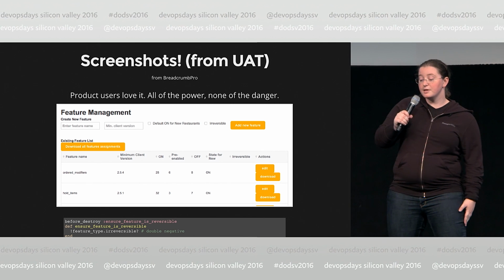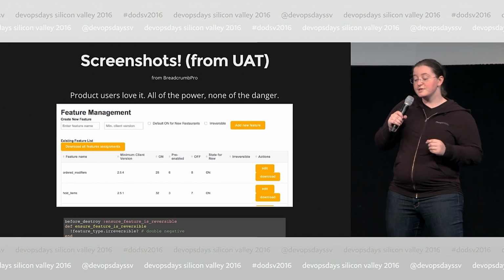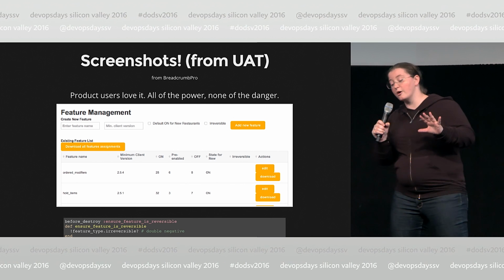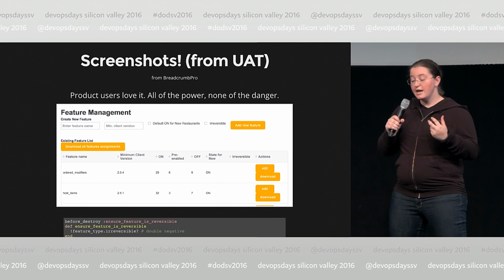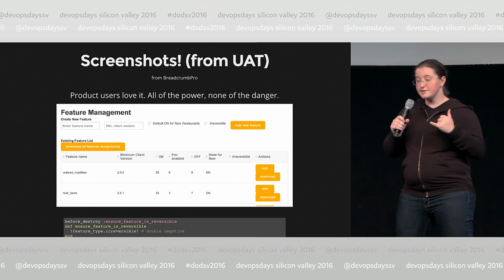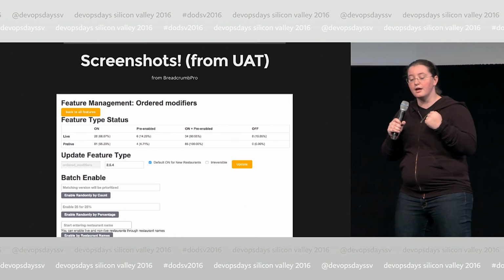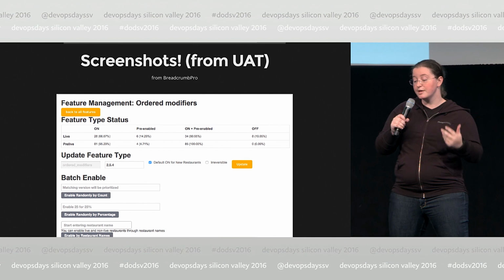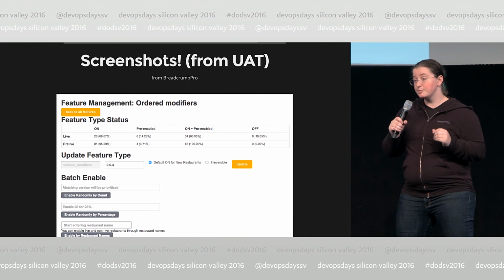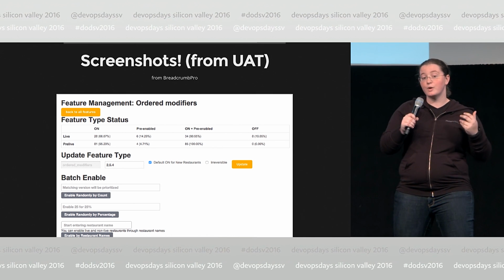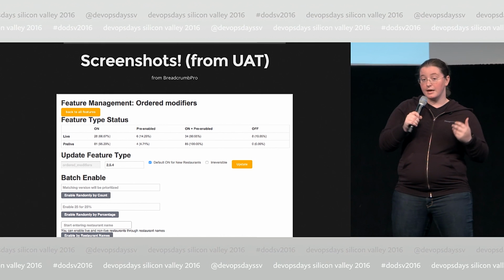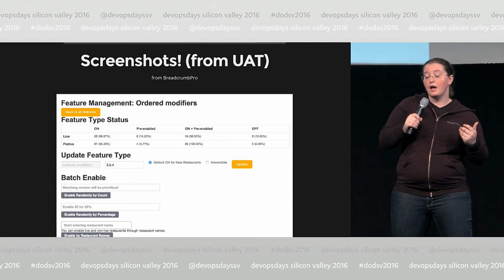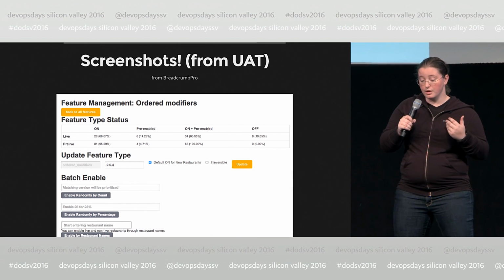I used to work at a place that was really cool, and this is a user interface for our admin users for product, and they got a phone call from a restaurant and said, I'm ready for signature on screen. And then they turned it on, and we could see what percentage of restaurants were enabled. This was great for the business. This is terrifying for developers because you have to write everything in such a way that someone could turn it on and off again and back on unless you disable it from the UI. And you're on call, so good luck.